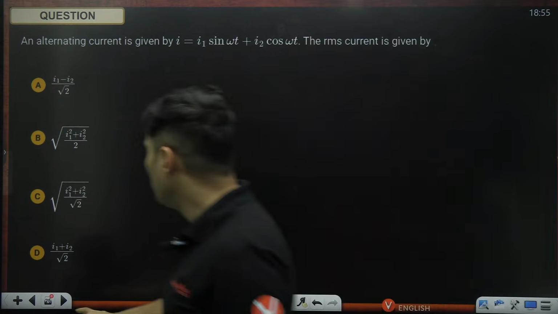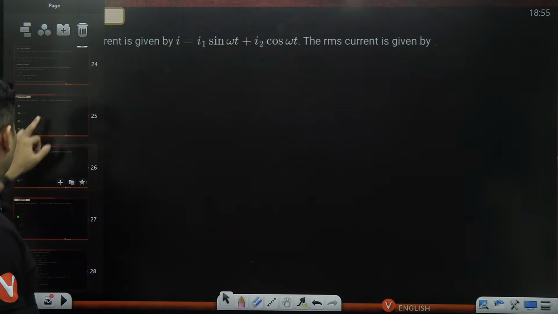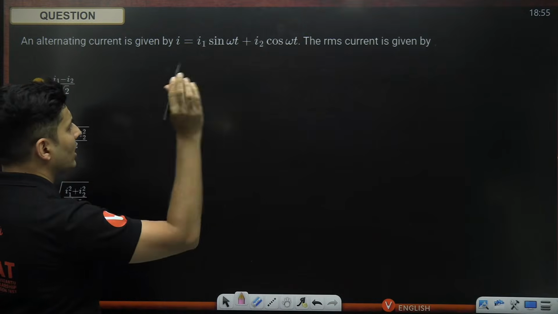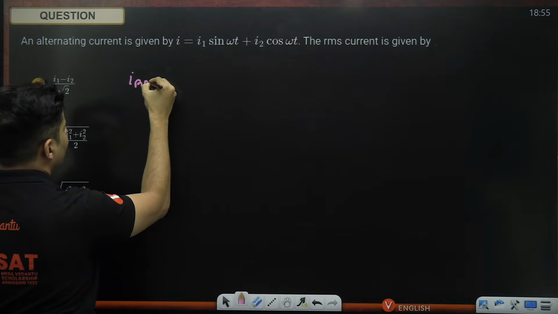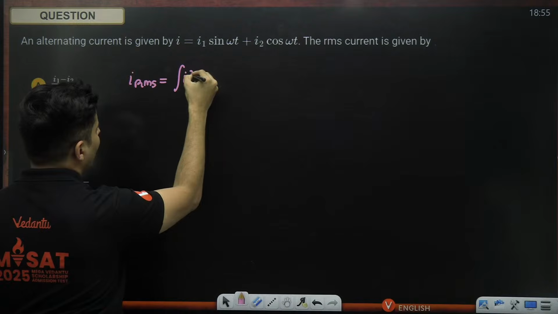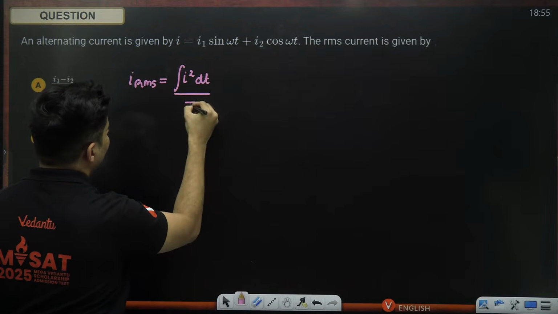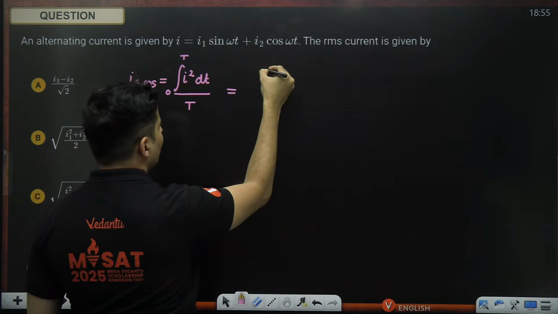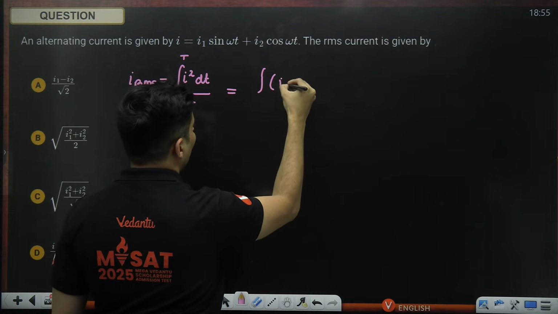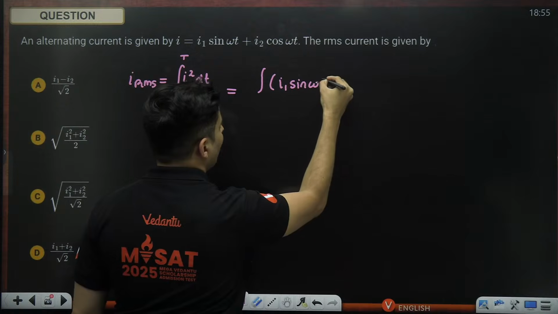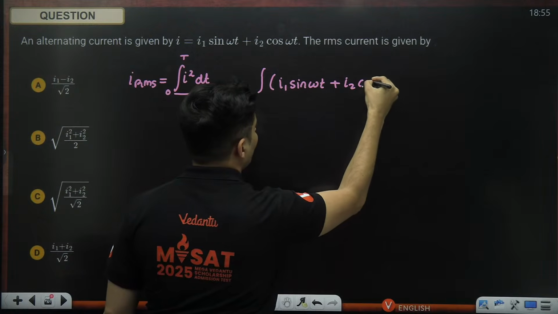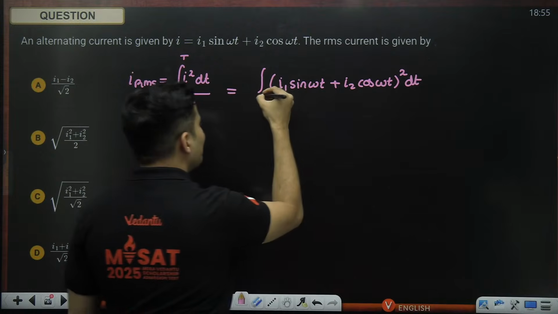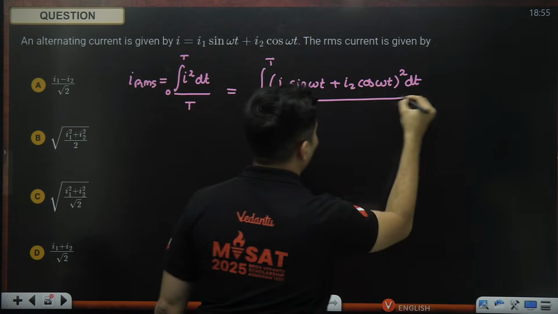Now I'll tell you, there are two ways of doing this question. First method is where you go purely by definition, and by definition RMS current will be the integral of I squared dt by the time interval 0 to T. So when you do this method, you will have integration of the whole thing I1 sin omega t plus I2 cos omega t whole square dt from 0 to T, and the whole thing by T.